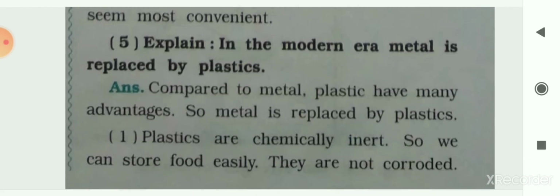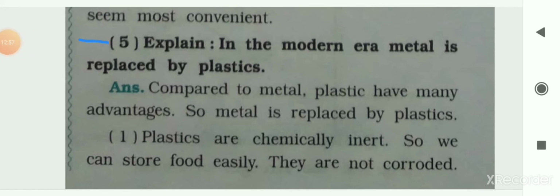Now the next question is: explain why in the modern era, or you can say modern time, metal is replaced by plastic, or plastic has replaced the metal. We are using plastic over the metal. Why? So you have to give the reason.